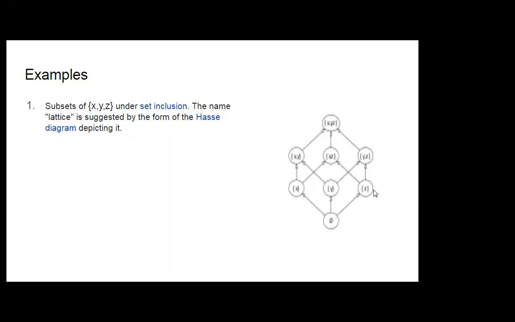X, Y, and Z are the subsets, then XY, XZ, and YZ, and after that XYZ, the original set.